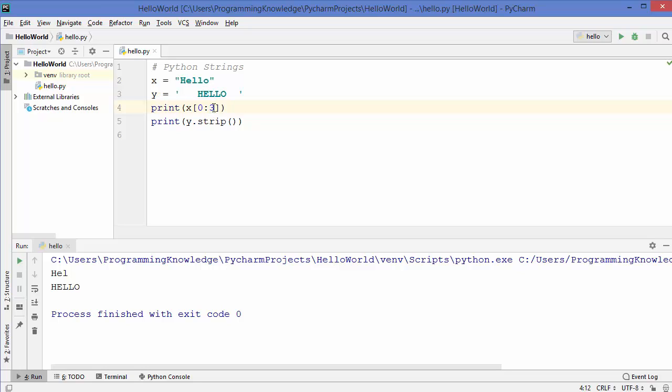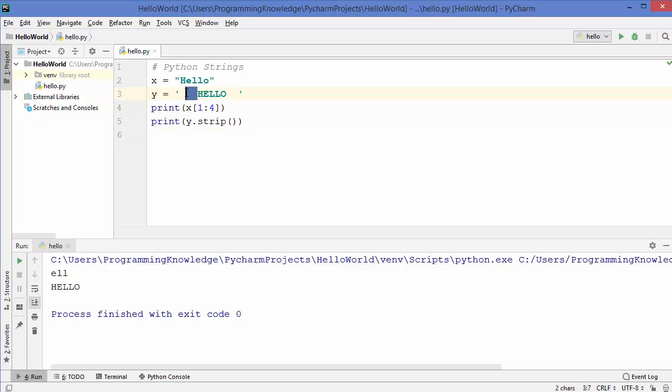Now if you want to print just HELL, we can write here 0 to 4, and then we can run the code, and we get HELL. If you want to get only ELL, you can write 1 to 4 here, and then it will give you ELL out of this string. And this is how you can strip your string.